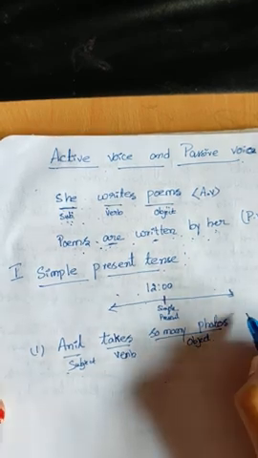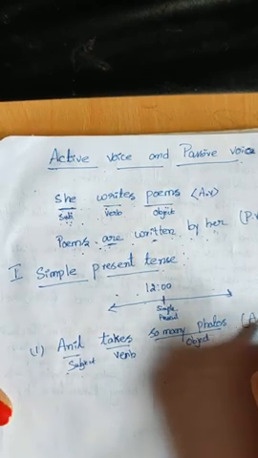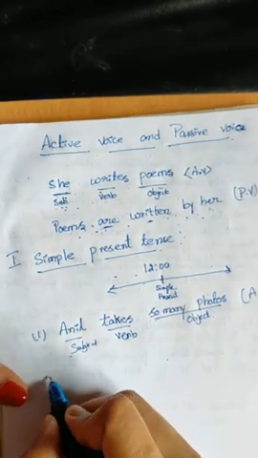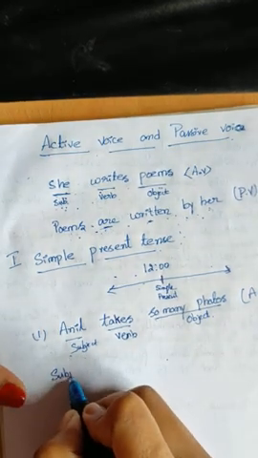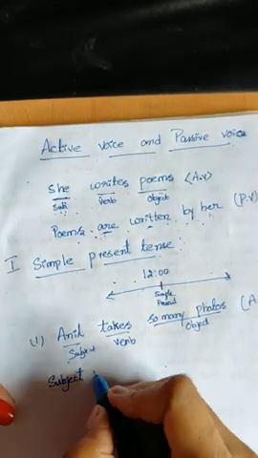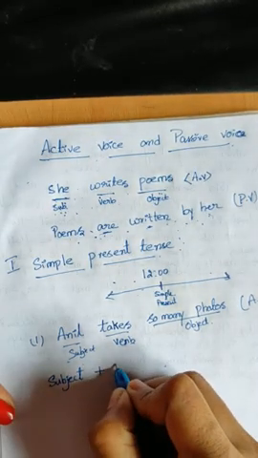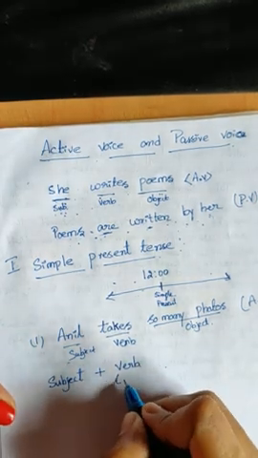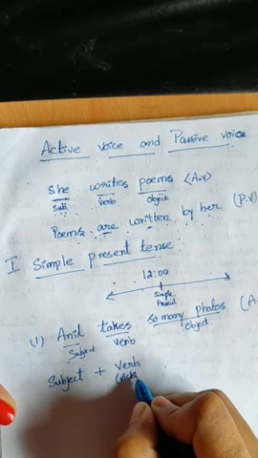So here I want to give the principle for active voice in simple present tense. So you can take the principle like this. Subject plus action verb. Okay. Remember here we have to use only action verb.